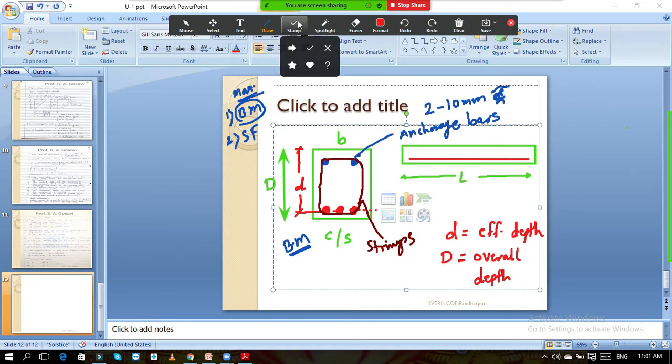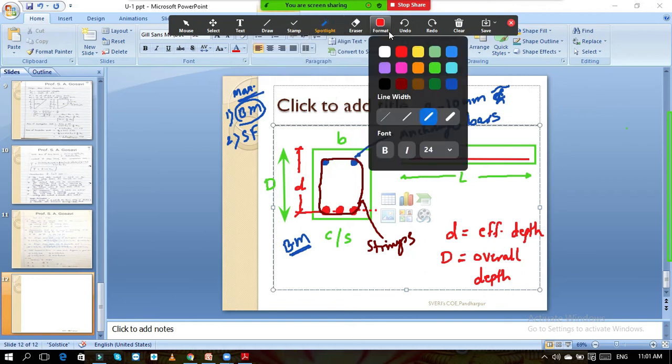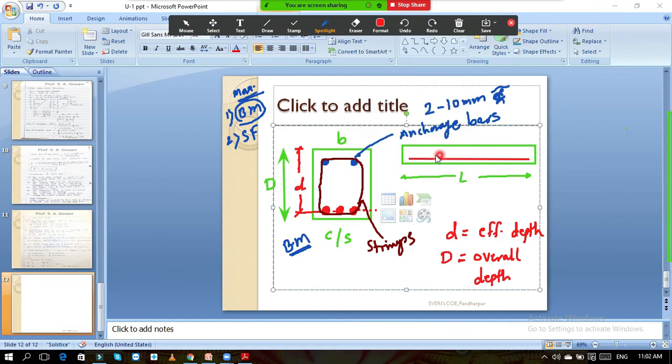But here, as you see, we are assuming that in this beam no bending moment is going to develop at the top. So we just provide the nominal bars, that is two bars of 10 mm. So we will see these bars in the cross section in this way. I will draw these bars also. So this is the bar in the cross section.